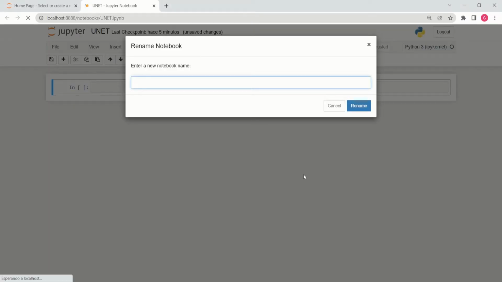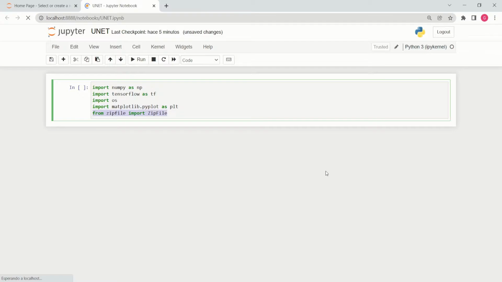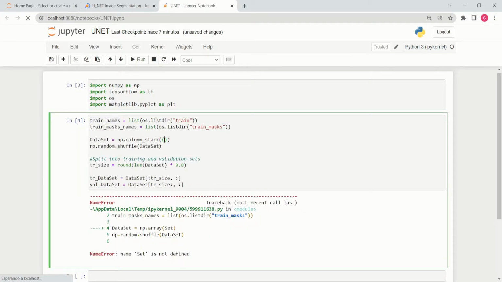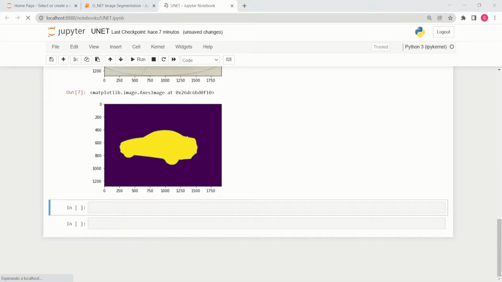I opened a new notebook and just copied the latest code. This way, without using the zipfile library, the images were already paired, so I didn't have to do anything else. Now, let's go with the architecture.